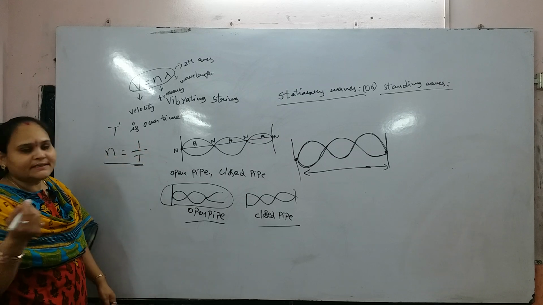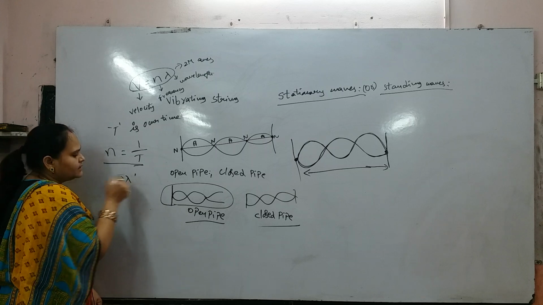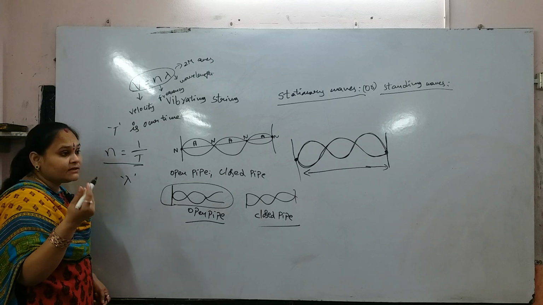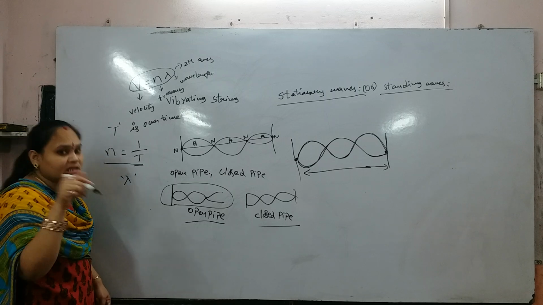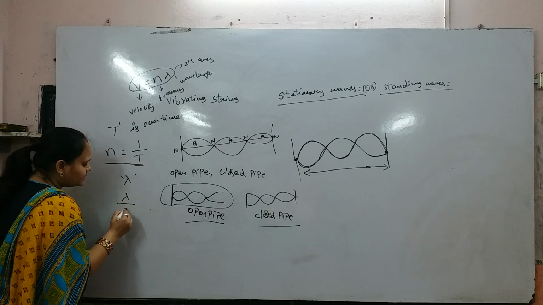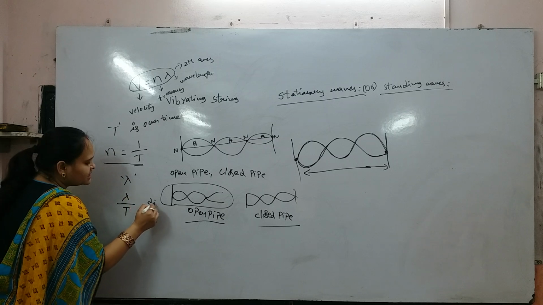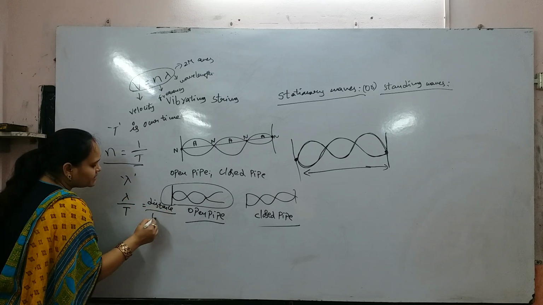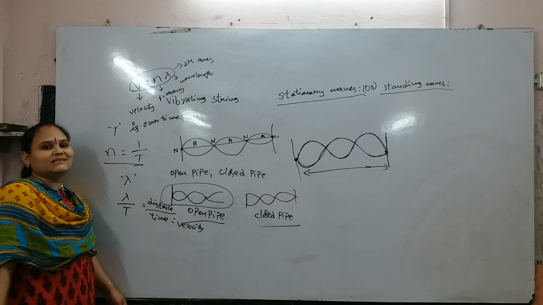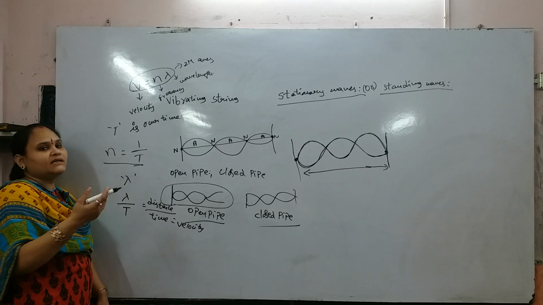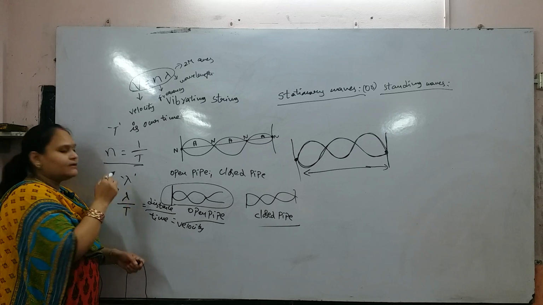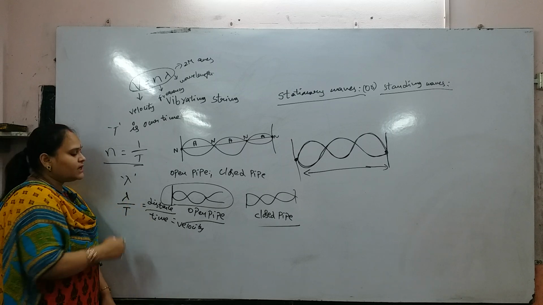The wave travels a wavelength lambda distance in a time t. That means lambda by t. This is the distance. Distance by time gives velocity. Velocity is nothing but the rate of change of distance or displacement. So here lambda is the distance travelled by the wave in a time t.